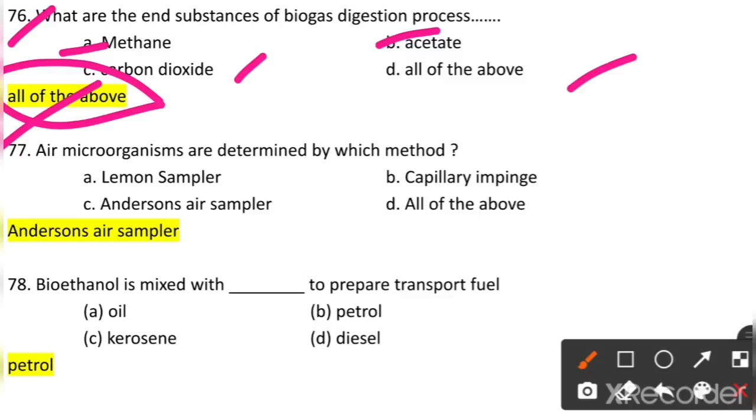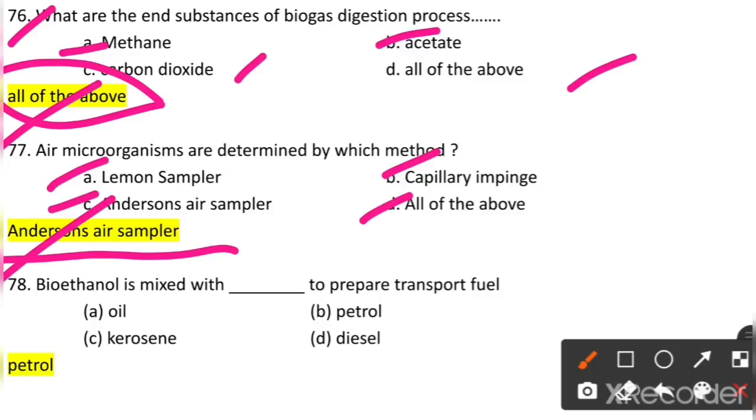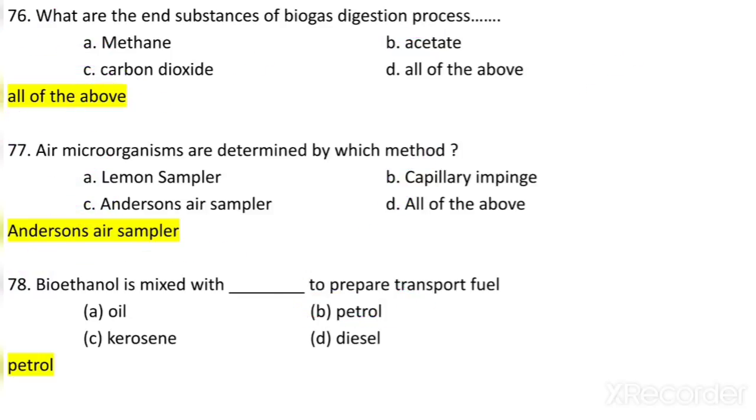Air microorganisms are determined by which method? Lehman sampler, capillary impinger, Anderson's air sampler, all of the above. So Anderson's air sampler is there. With the help of that, air microorganisms are detected. Bioethanol is mixed with what to prepare transport fuel? So it is mixed with the petrol. Option B is the correct one.